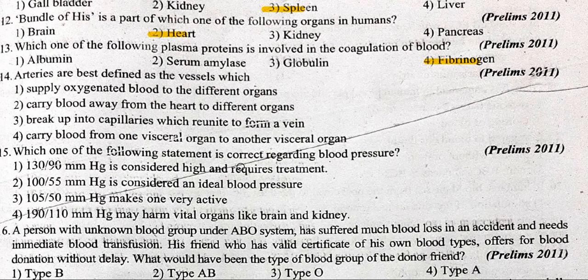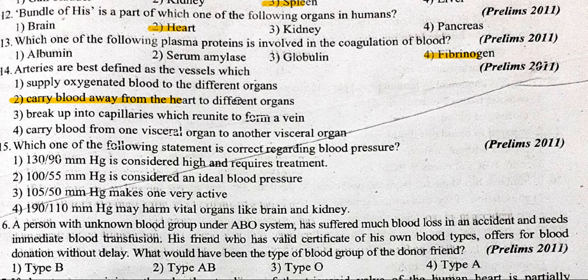Arteries are best defined as the vessels which carry blood away from the heart to different organs. So this is a simple trick. It's a tricky question, not simple. It's a tricky question, so you have to know the correct words.